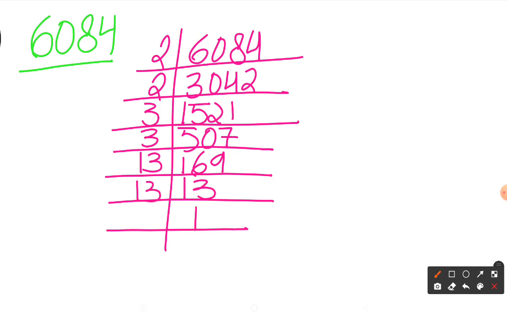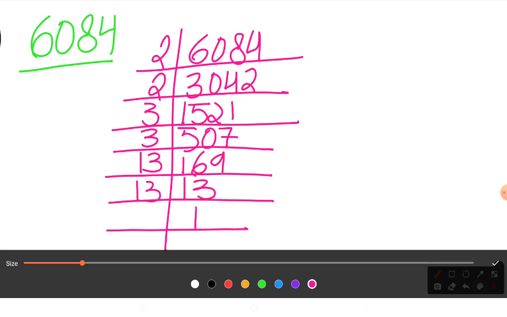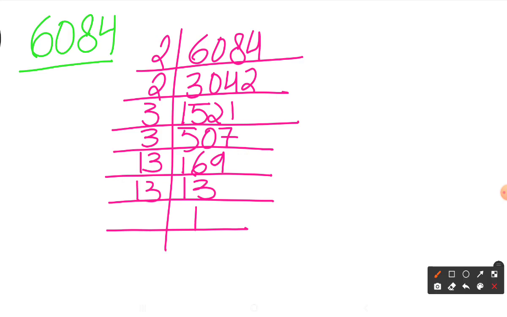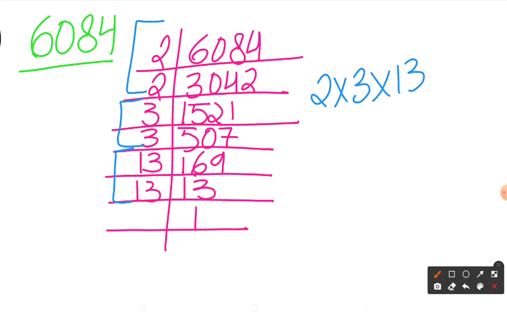Now let's make the pairs again. So I have a pair of 2, a pair of 3 and a pair of 13. Now let's multiply them all. I'll extract one number from each pair. So I'll get 2, 3 and 13. Now we know that 13 3s is 39. So I'll just multiply 2 and 39.